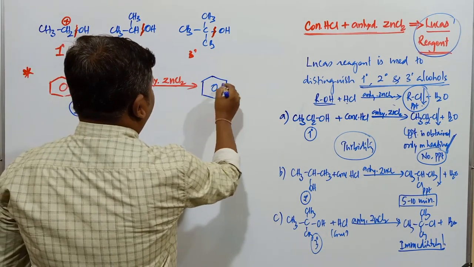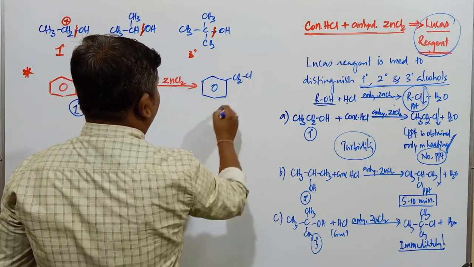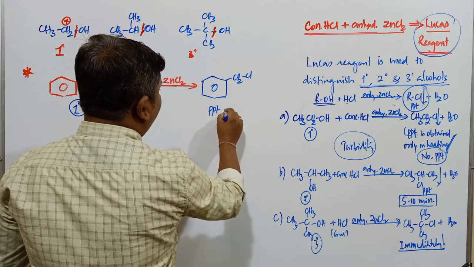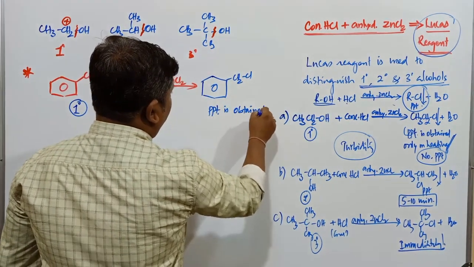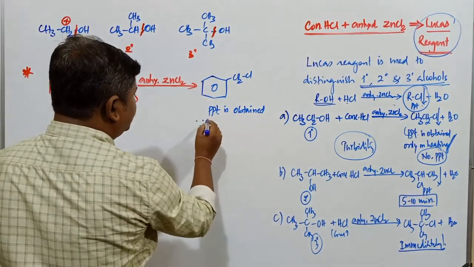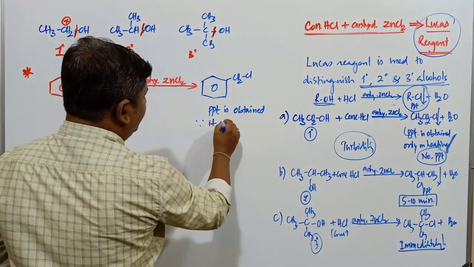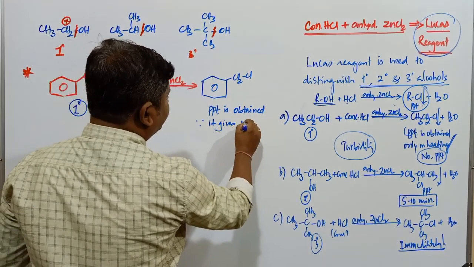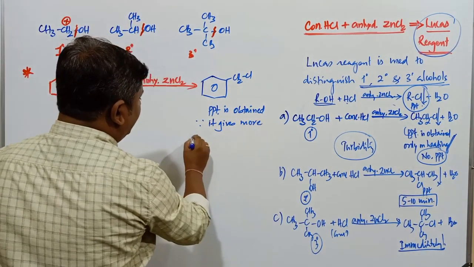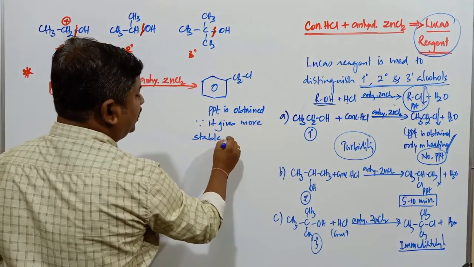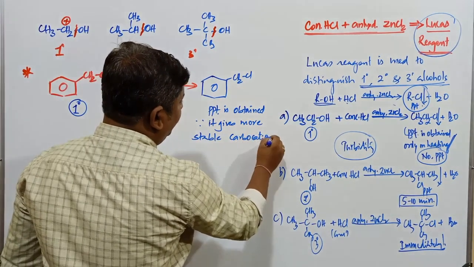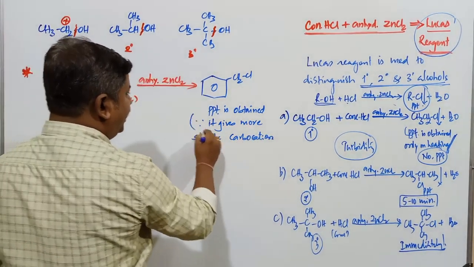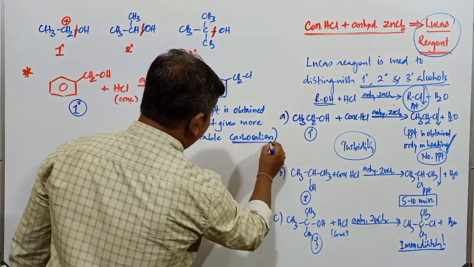This compound gives C6H5CH2Cl. Precipitate is obtained here even though it is a primary alcohol. Precipitate is obtained because it gives a more stable carbocation. Which carbocation? Benzyl carbocation formation takes place, because of the formation of a more stable carbocation.